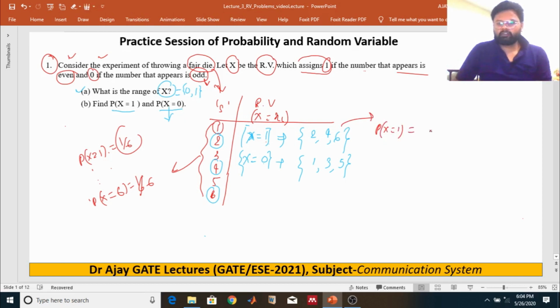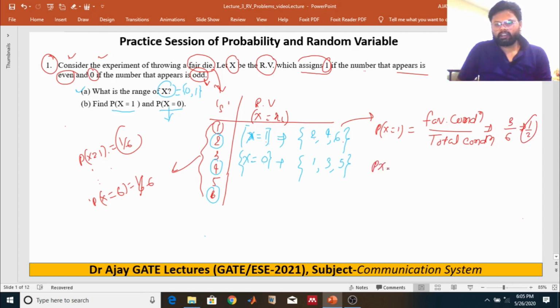Probability is nothing but favorable conditions divided by total conditions. The favorable outcomes for 1 are 2, 4, 6, so it is 3 by 6, which is 1 by 2.